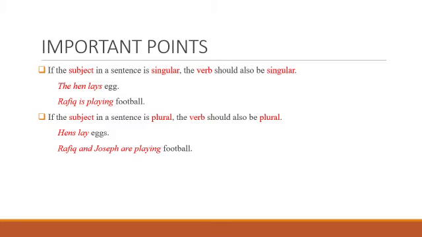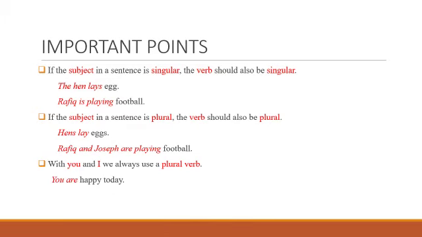Rafiq and Joseph are playing football. Here we have the plural subject in two persons. That is Rafiq and Joseph. So we use the verb are as a plural verb. With you and I, we always use a plural verb. Now you acts as both singular subject and plural subject, and I always acts as a singular subject. But with both these pronouns, we will always use plural verb.